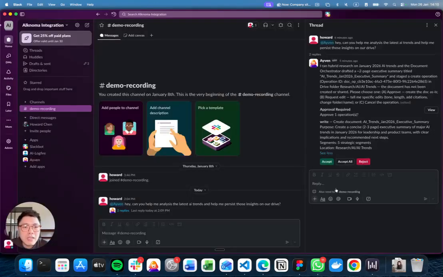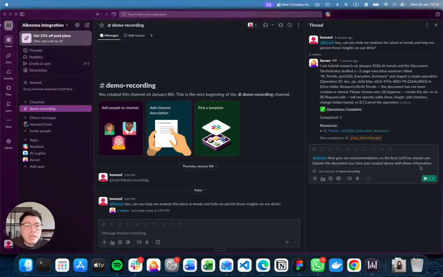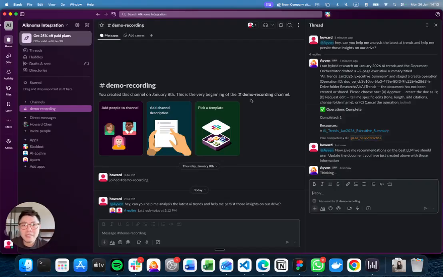Go back to Slack and just hit the accept button. It's going to take a while to just warm up the APIs. Ayven now is going to be able to persist this on your Google Drive. And we are going to do another prompt, just to see how Ayven is going to be able to update the document. I have quickly written another prompt here, so I'm just going to enter this and again fast forward until Ayven has completed the task.